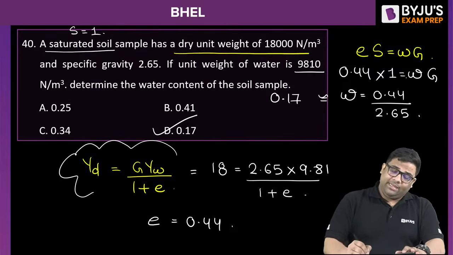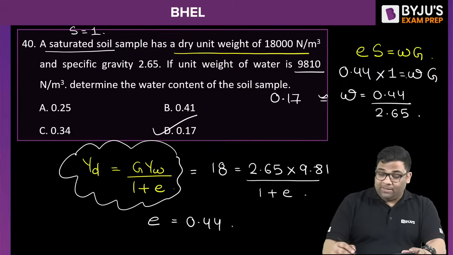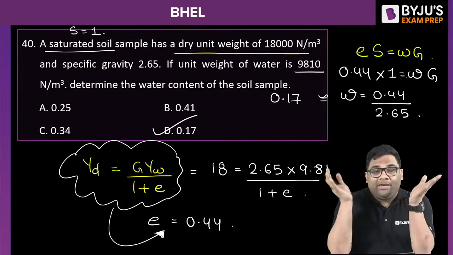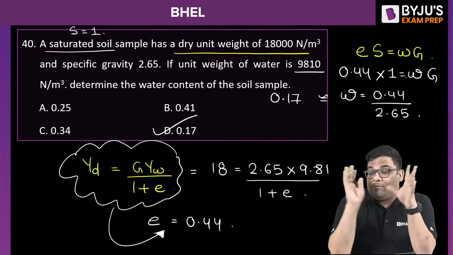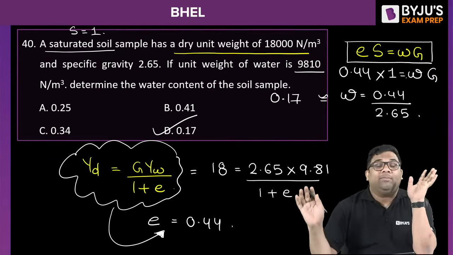Find out the gamma D. Okay, so not gamma D. Find out the water content. So always remember that from water content you can find out gamma D, and then the void ratio. And once you get the void ratio, you can get what? Your e S is equal to w G.